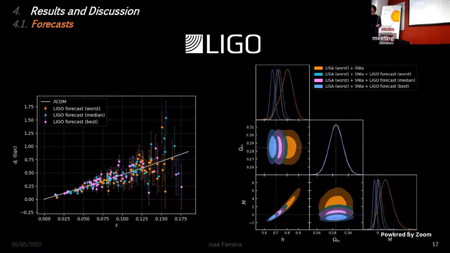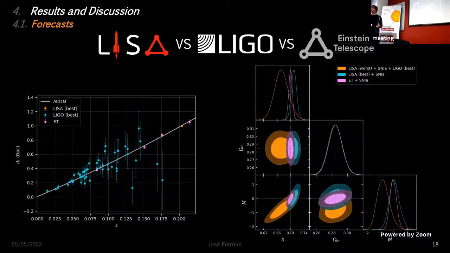So we wanted to understand why LIGO itself isn't able to constrain this model. What we did was zoom in on the low redshift regime and compare the best LISA catalog with the best LIGO catalog and the single Einstein telescope catalog. What we saw is that the error bars from LIGO, in blue, are massive when compared to the Einstein telescope, in pink. And the error bars from LISA, in orange, aren't even visible at this scale.